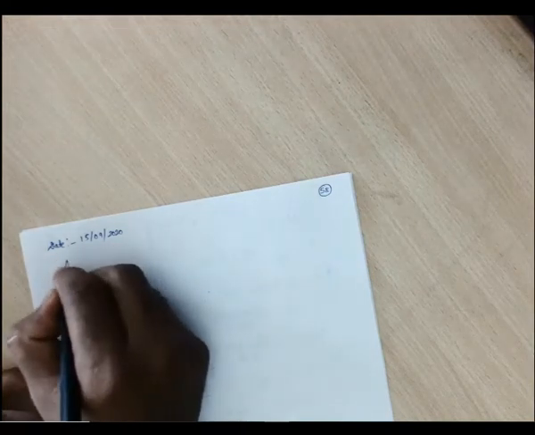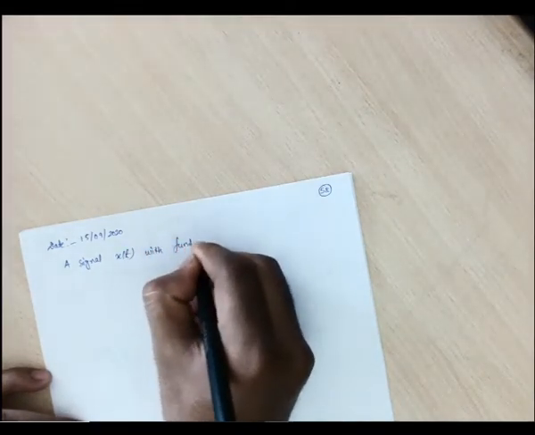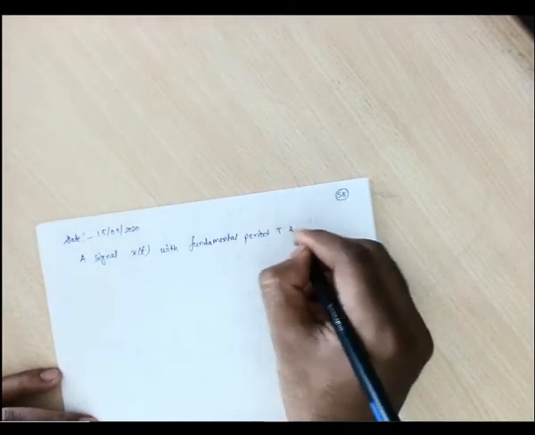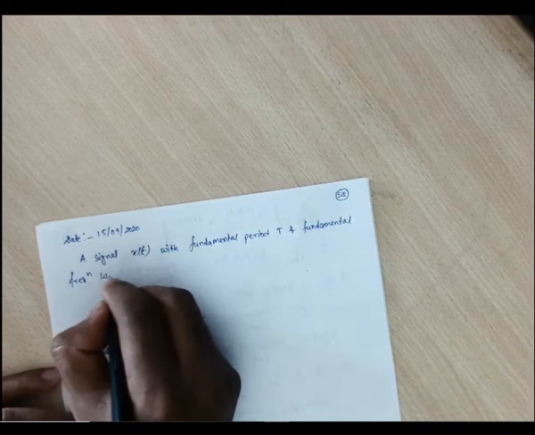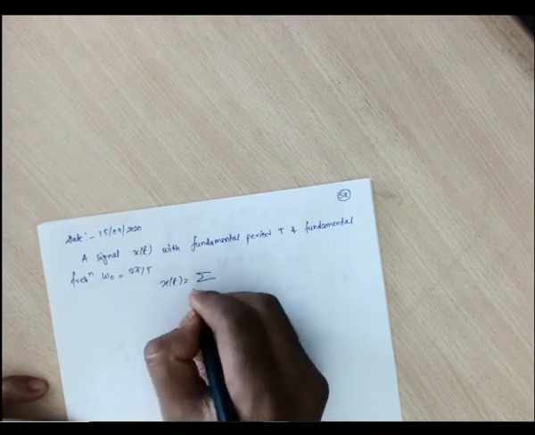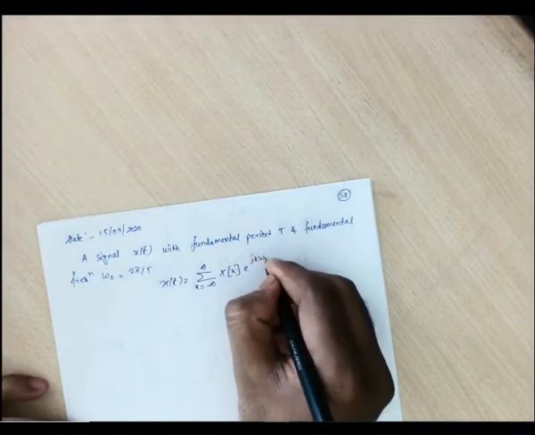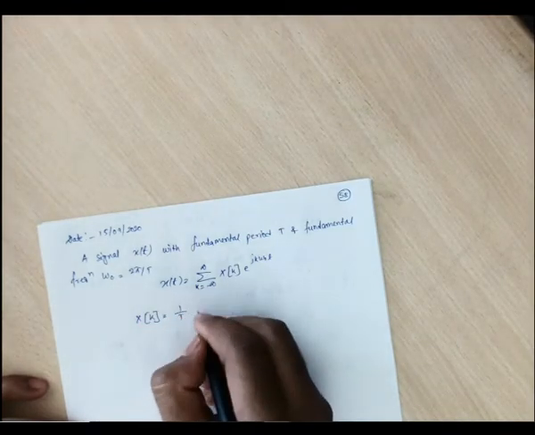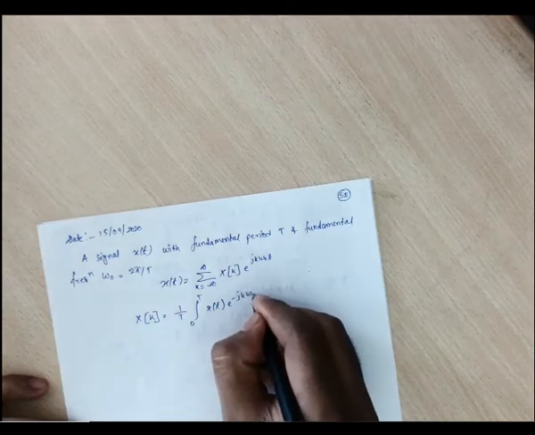So what we have seen for a signal x of t with fundamental period T and fundamental frequency omega naught, that is 2 pi by T, can be written as x(t) equals summation k equals minus infinity to infinity x of k e to the power j k omega naught t, and this x of k, the Fourier series coefficients, can be written as integration 0 to T x of t e to the power minus j k omega naught t dt.